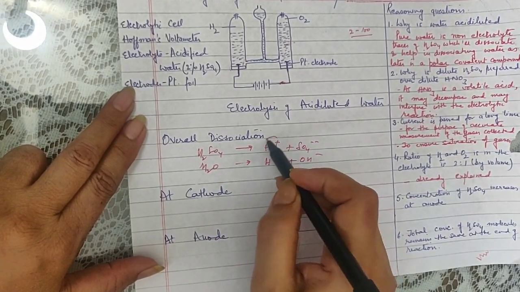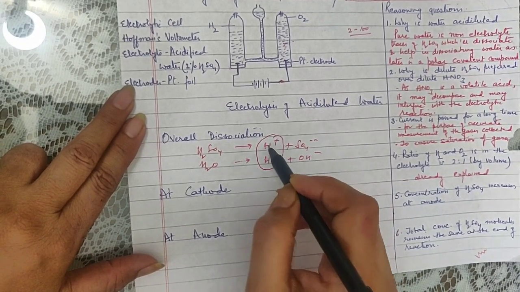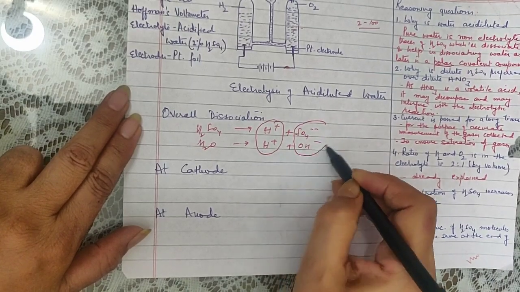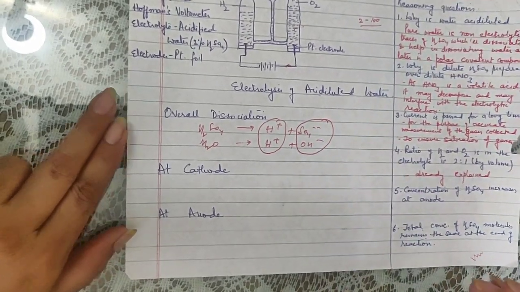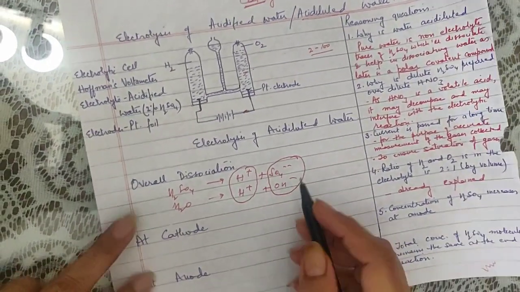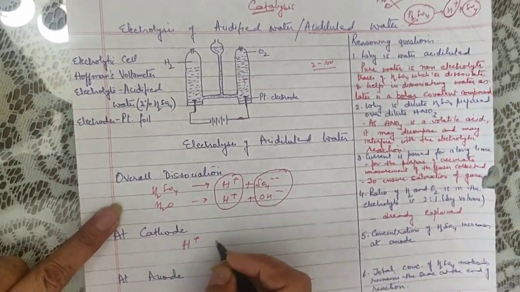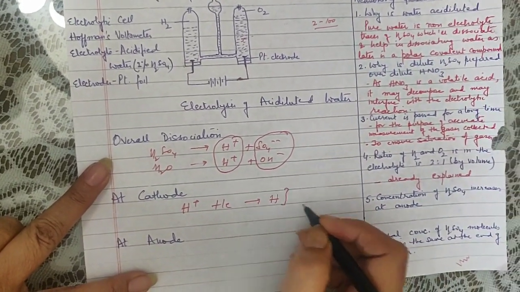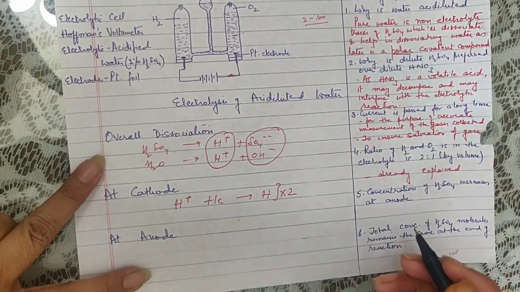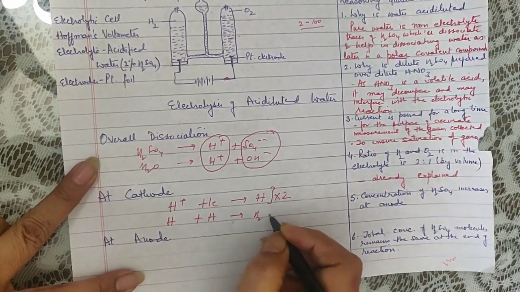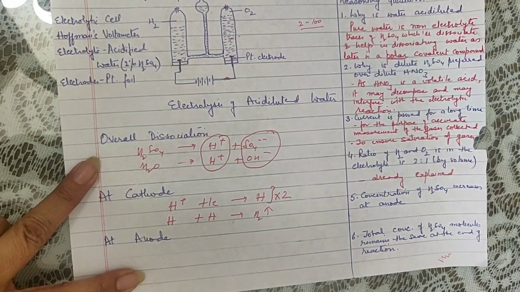So we have hydrogen ions coming from two different sources, and there are two negatively charged radicals, sulfate ions and hydroxyl radicals. At the cathode there is no competition, all the ions are hydrogen only. So H ions will accept one electron and form a hydrogen atom. Again this is a non-metal, so two such reactions will take place. Two hydrogens will combine and form hydrogen gas. This is occurring on the cathode.